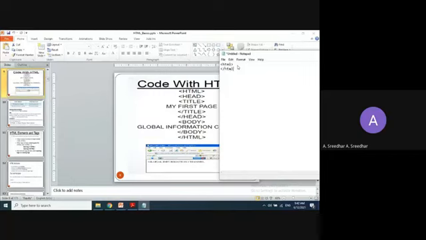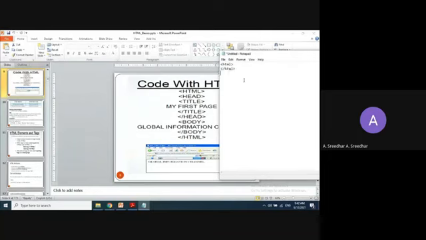So that is called a closing tag. Open tag, this is called closing tag. So this is going to tell us that this document is an HTML document. If you write any code which starts with this HTML and ends with this, we can say that that is an HTML document.